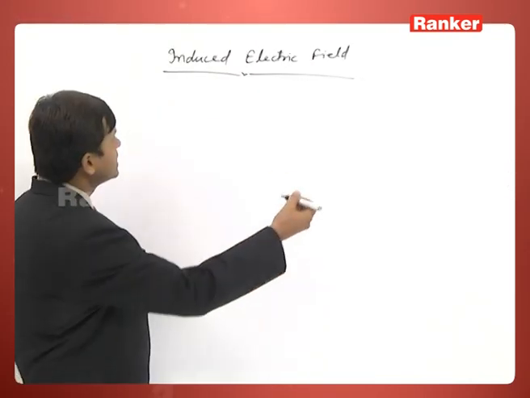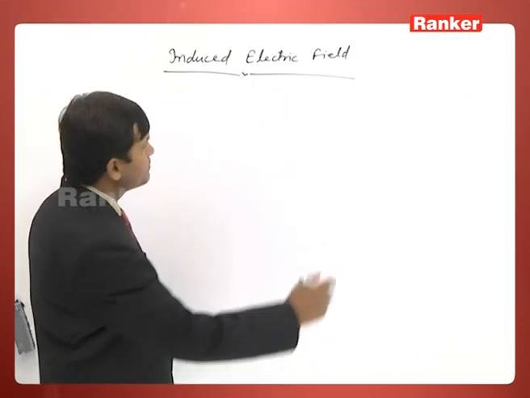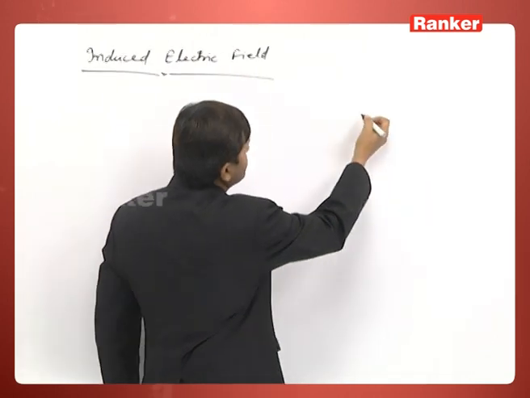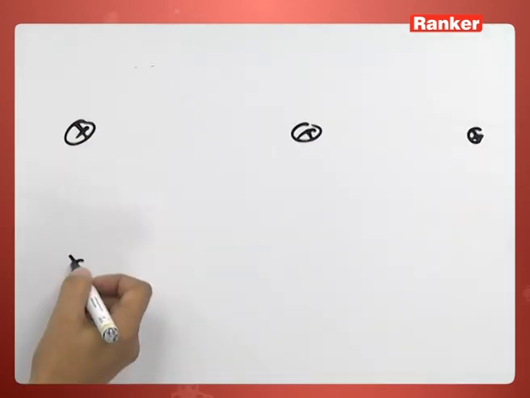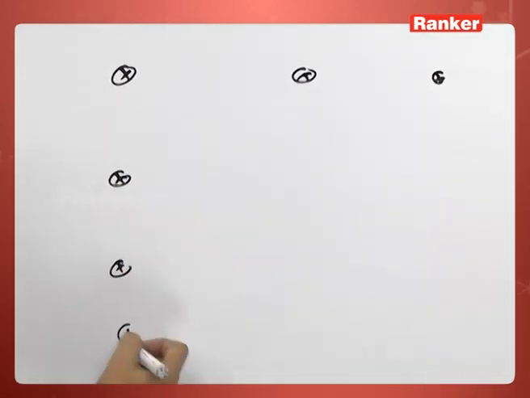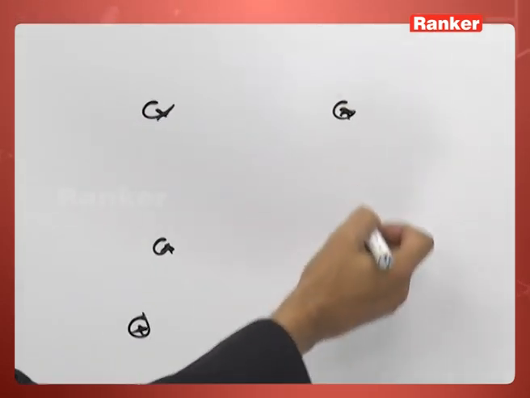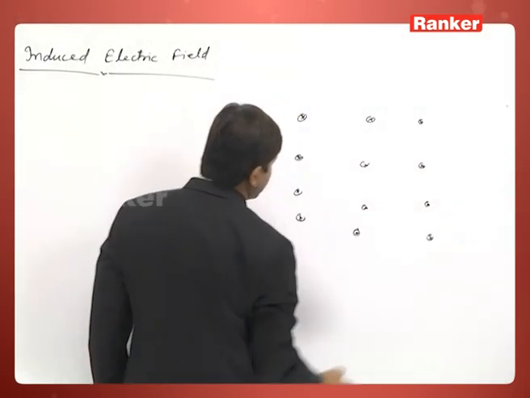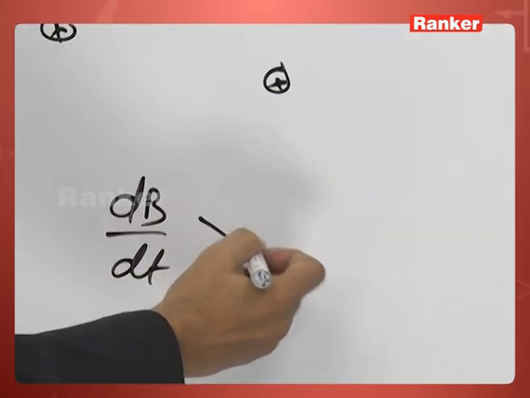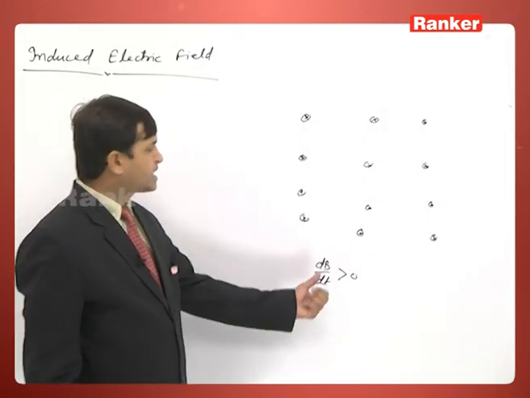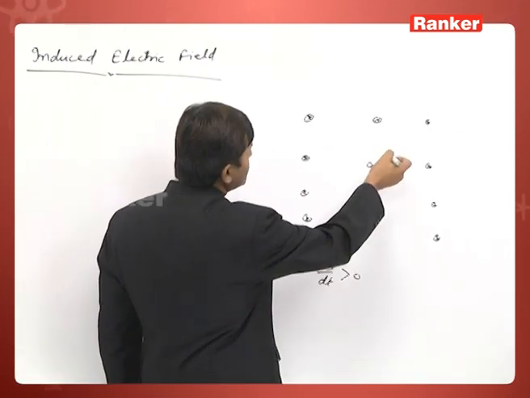So as we found induced electric field, whenever there is a time varying magnetic field, it produces an induced electric field. So we can have some region of time varying magnetic field like this. Suppose this is your magnetic field, and we are considering dB by dt greater than 0, it means the magnetic field is increasing with respect to time.